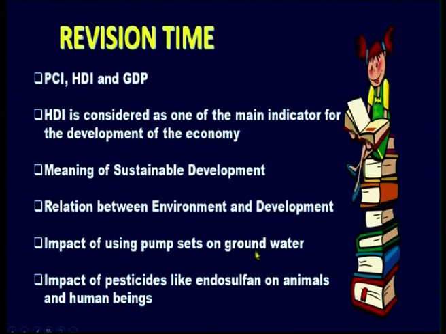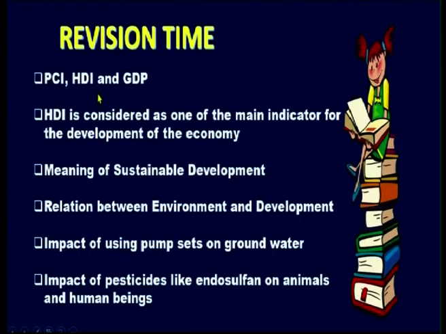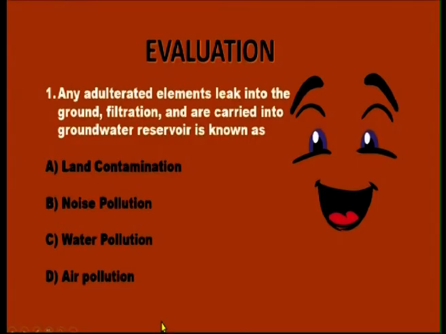Now it's a revision time. Let us see what we have discussed till now. We have learnt about PCI, per capita income, HDI, Human Development Index, and GDP, that is gross domestic product. HDI is considered as one of the main indicators for the development of the economy. Then we have also discussed the meaning of sustainable development, relation between environment and development, impact of using pump sets on groundwater, impact of pesticides like Endosulfon on animals and human beings.